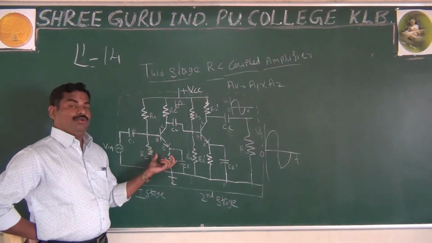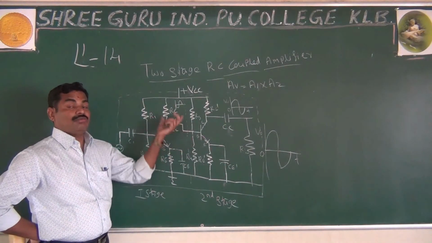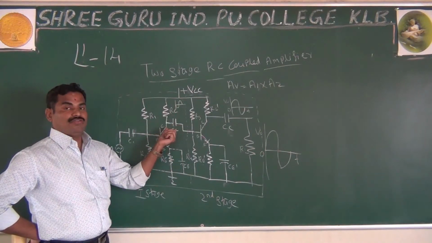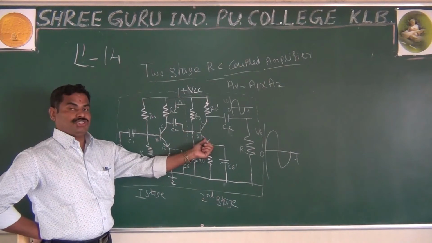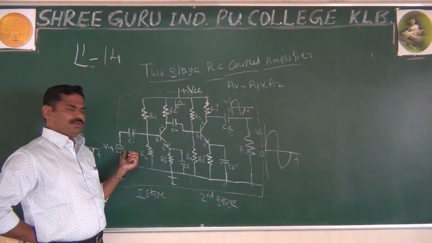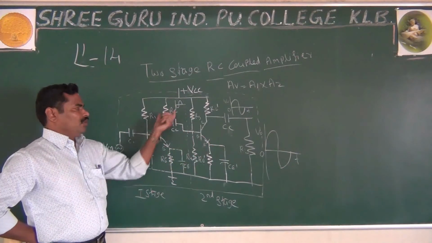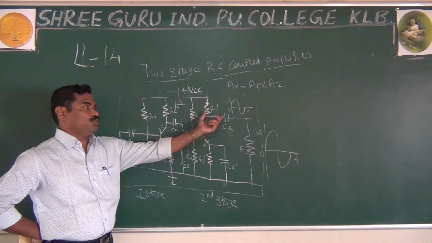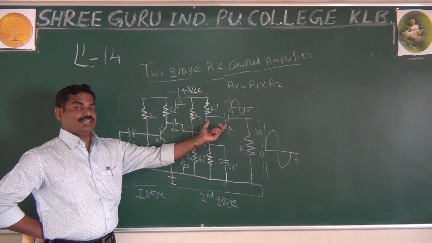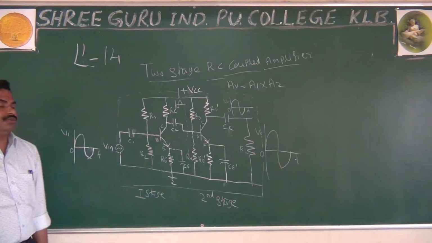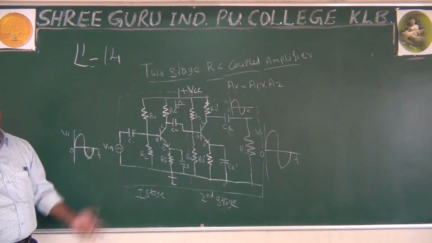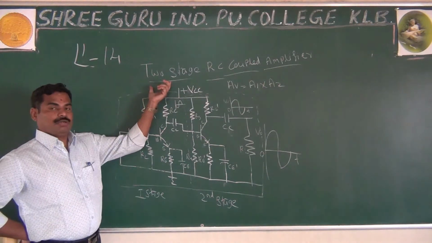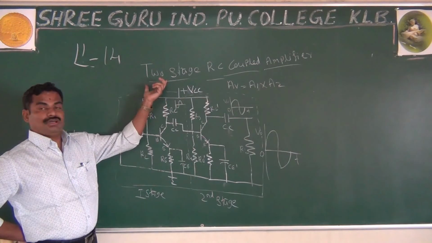You are doing it in two ways, two types. That is what is called multi-stage. And as I said, whatever output comes across the first stage acts as the input of the next stage. Because you are applying some input, the input will be amplified, and the amplified output is further amplified within the second stage, and you get the output across the collector of the second stage. This is, in brief, the construction and working of the two-stage RC coupled amplifier.